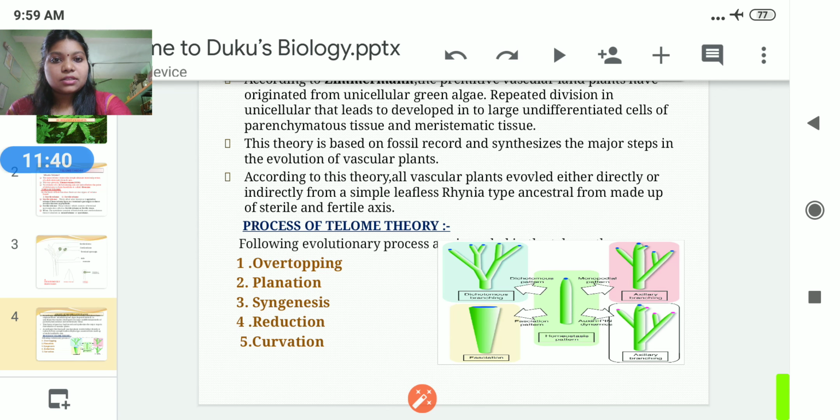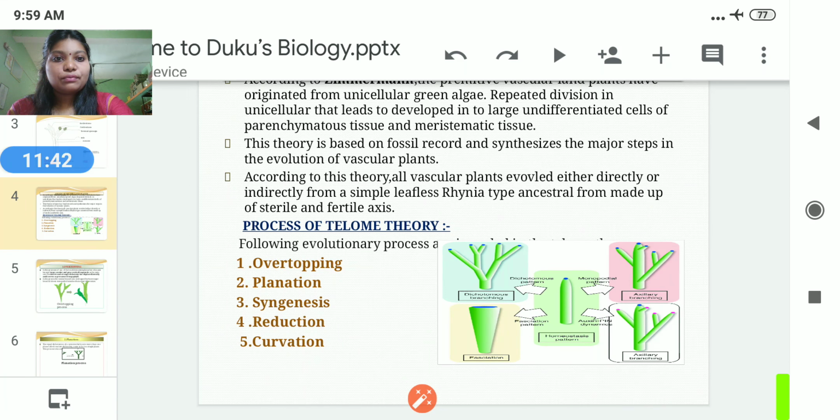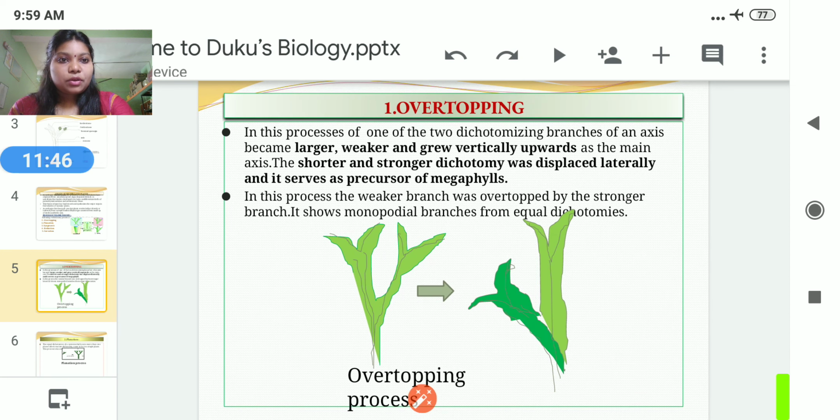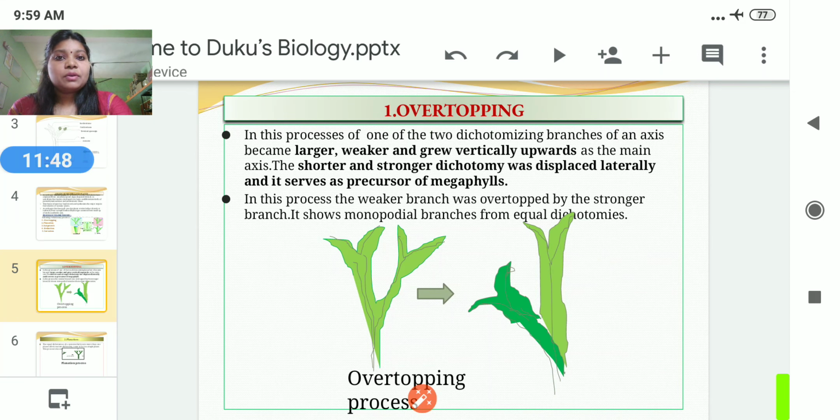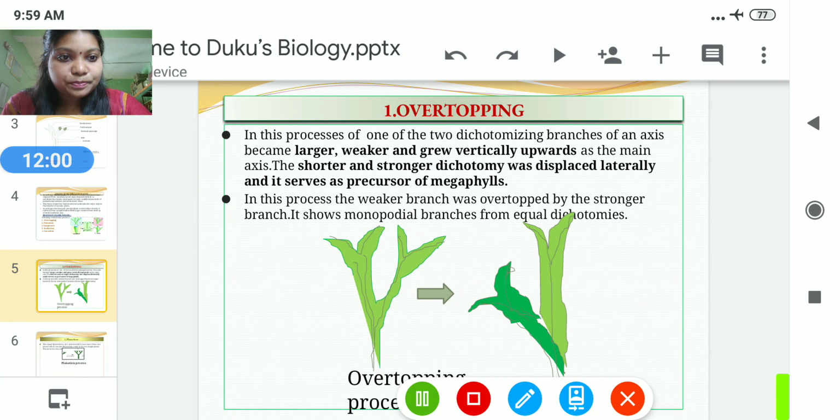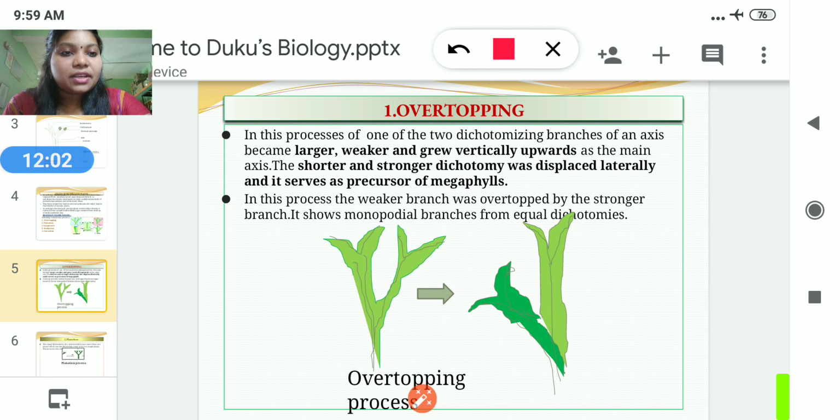Okay, let's discuss the different types of processes. First one is overtopping. Before we start the slide on overtopping, I will just consider an example, just for your understanding. Suppose A is a person and B is a person.